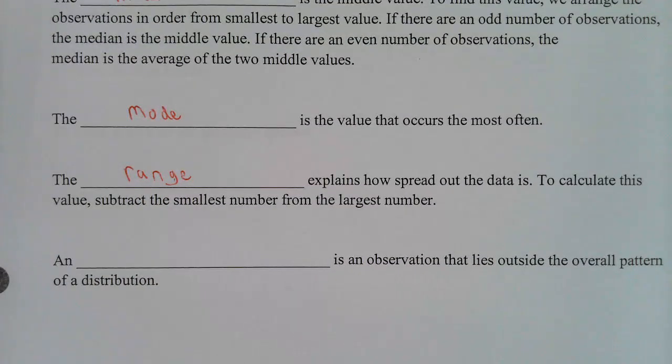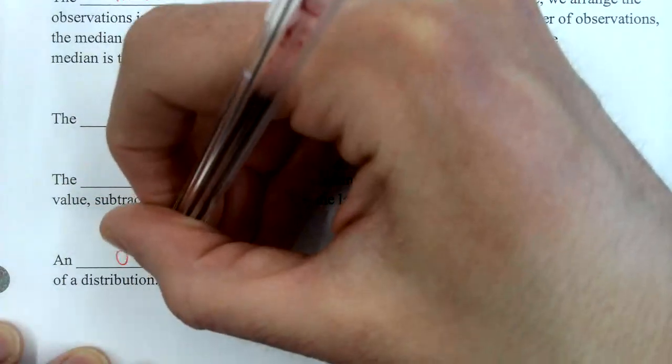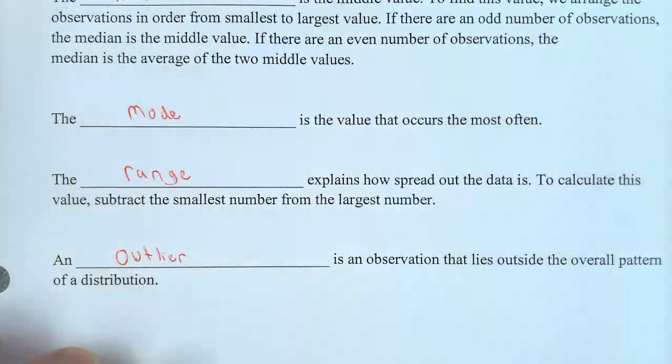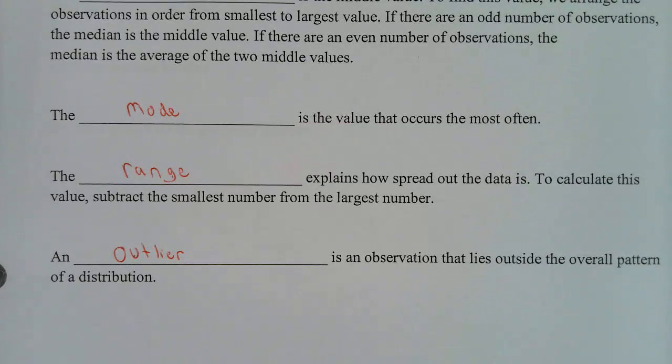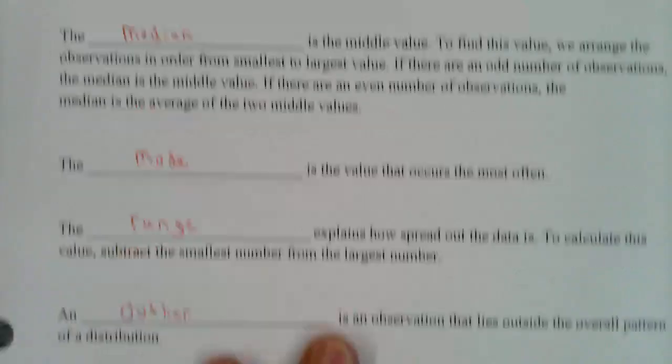And the final definition is an outlier. An outlier is an observation that lies outside the overall pattern of distribution. So let's say we have a bunch of numbers, and let's say the numbers are 1, 2, 4, 6, 8, 9, and 125. 125 is called an outlier. It's nowhere near the other data. All right? All right, here we go.